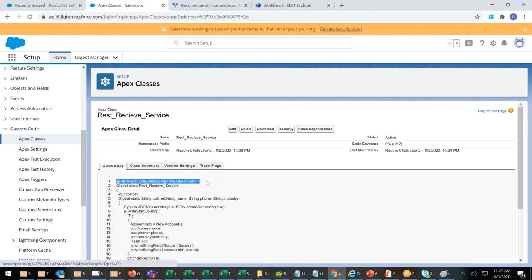Differentiate between the classes. How to understand what is what? What is a normal class? What is a test class? What is a service class? There's one more class, we'll come to that. Clear now, everyone? That's it for today.